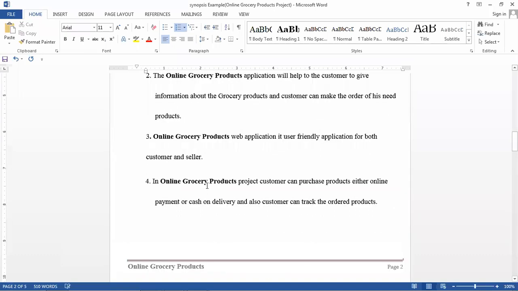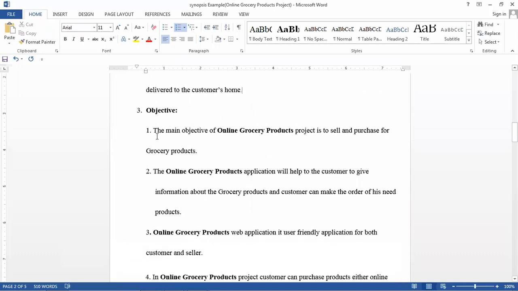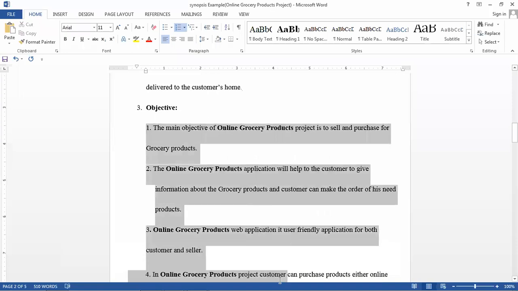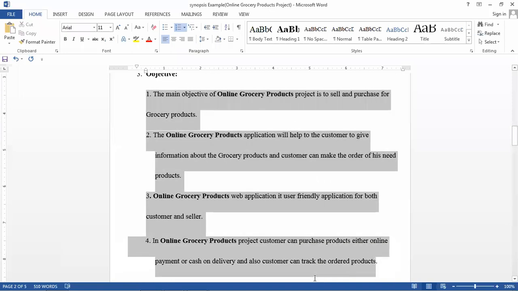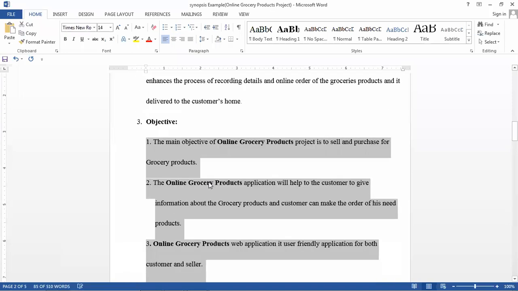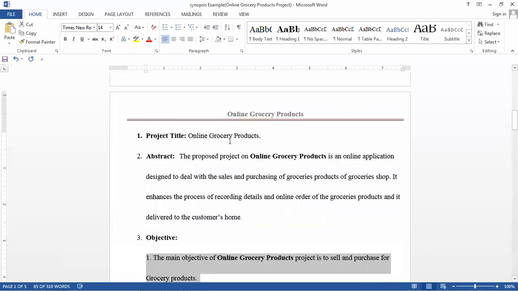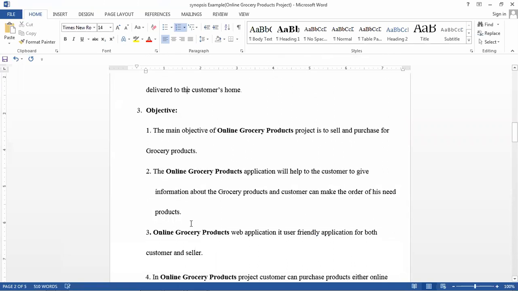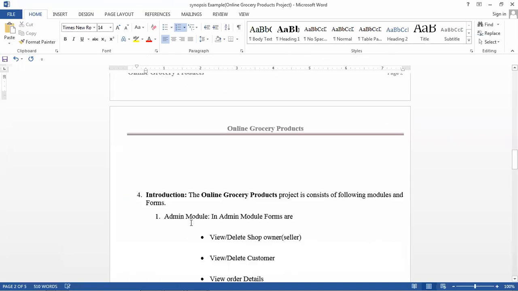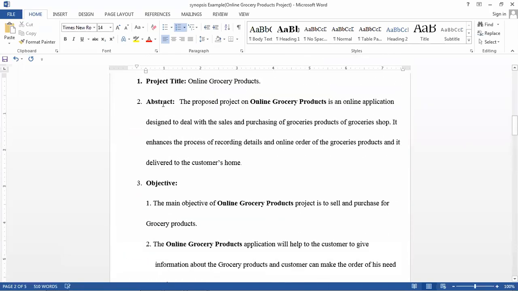This is what we have given as the objective. These 4 points are the objectives of online grocery products. The first point you have to mention is the project title, which is simple. Abstract is the brief introduction of your project, and objective is the main goal or aim of your project. In the abstract also you can mention at least 4 to 5 sentences.